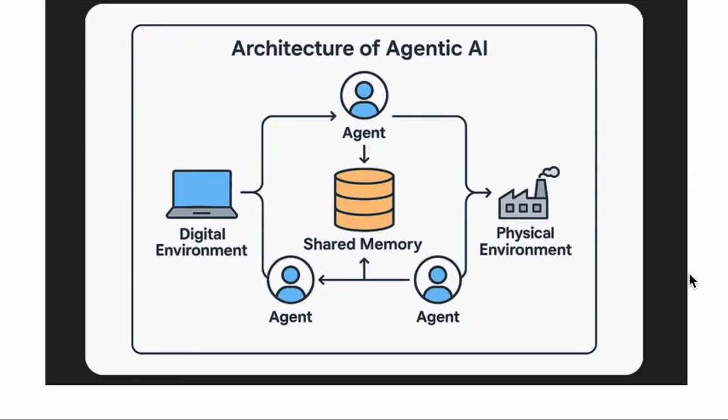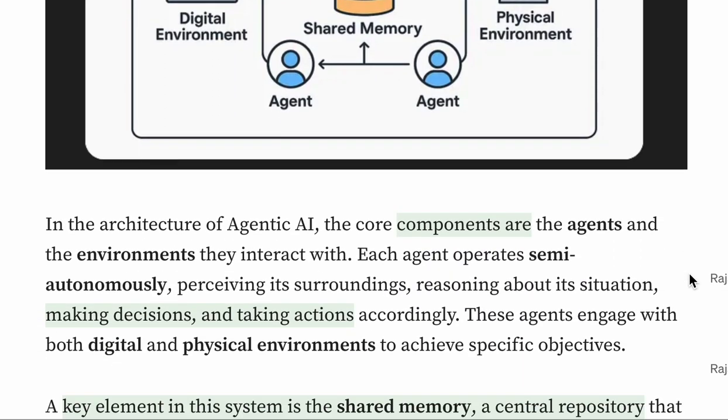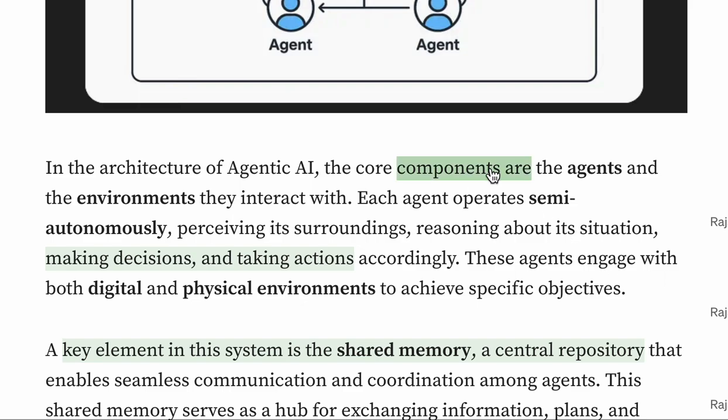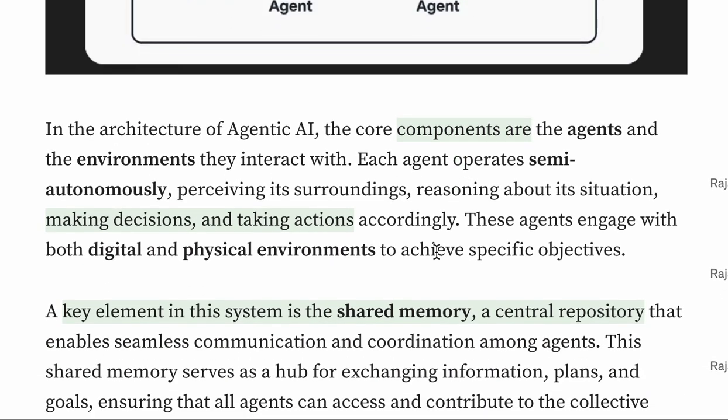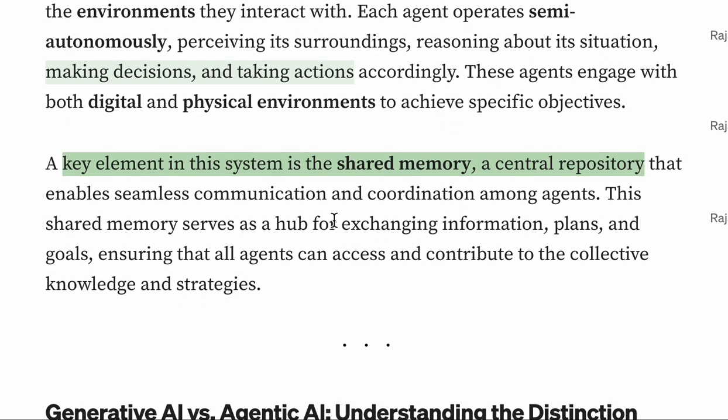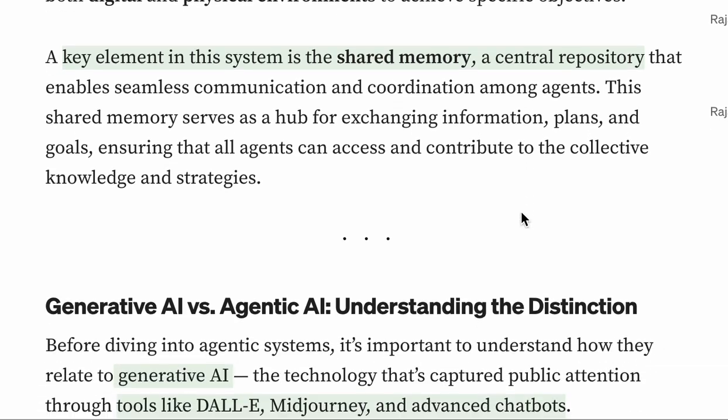The architecture is something like this. The keyword is shared memory. So it has shared memory between different agents, and it can also interact with digital and physical environments. The components are agents and environments. The key element is, again, as I said, the shared memory. It's basically a central repository.